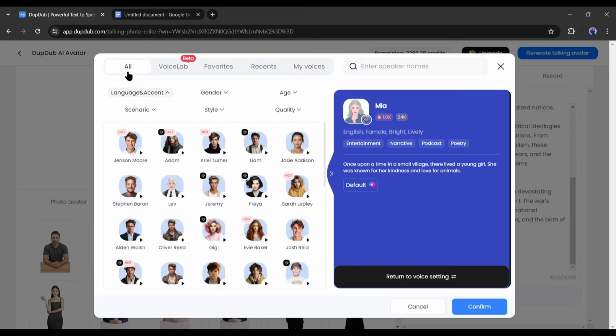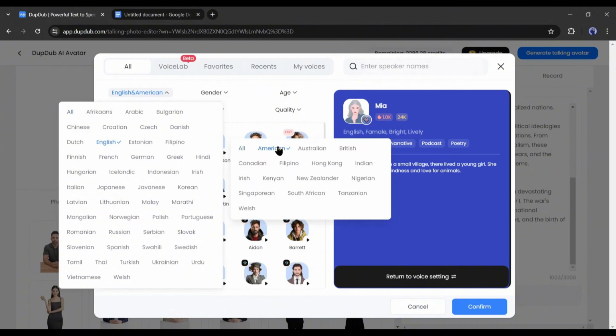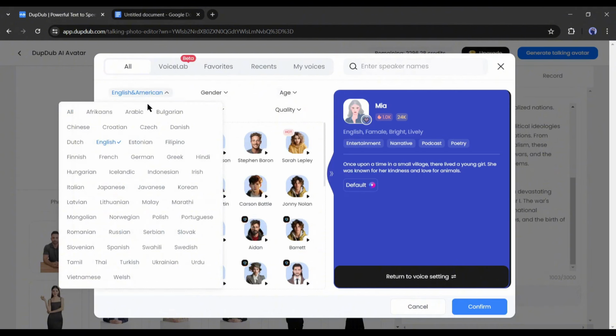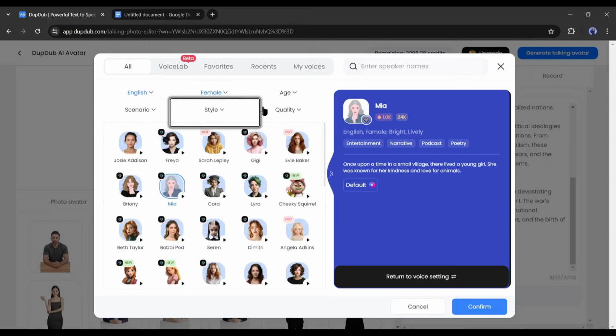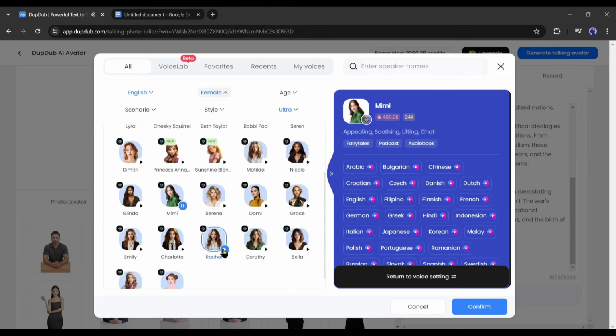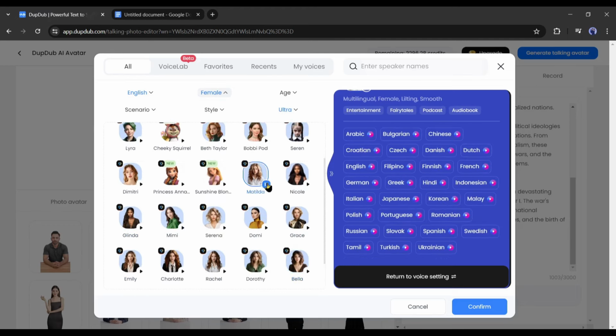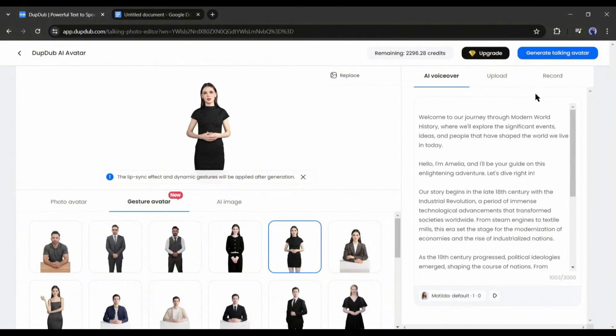After coming to the All Voice Actor tab, I will set some filters to find the best voice. First, the language and accents. I am going with English with US accents. Next, the gender. As I selected a female avatar, I will select a female voice actor from here. After that, in the quality section, I will select Ultra. Now listen to some of them and then select the best one. I am selecting this one. Alright, our avatar, script, and voice actor are set.